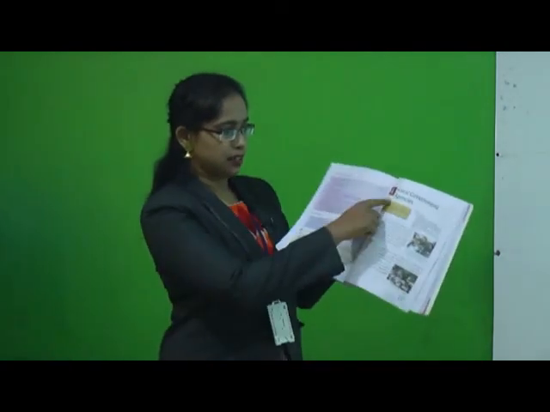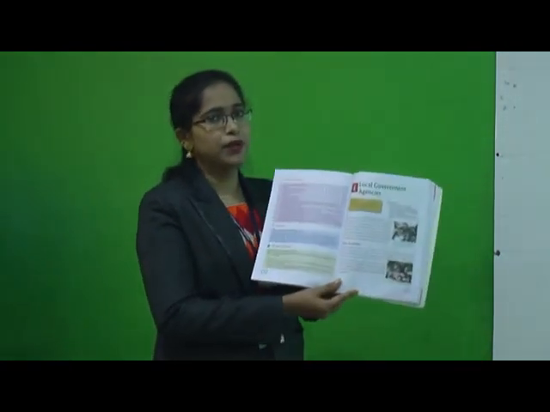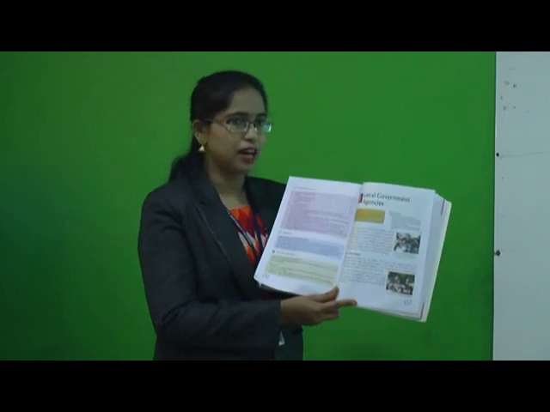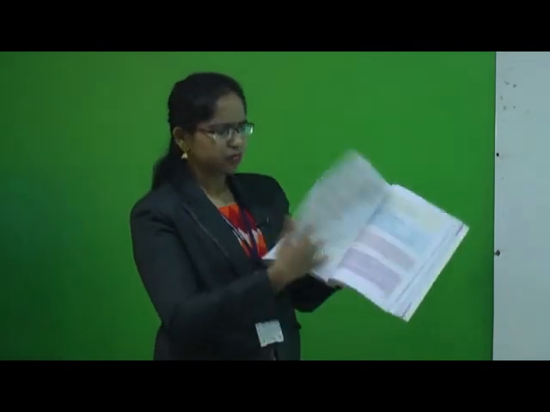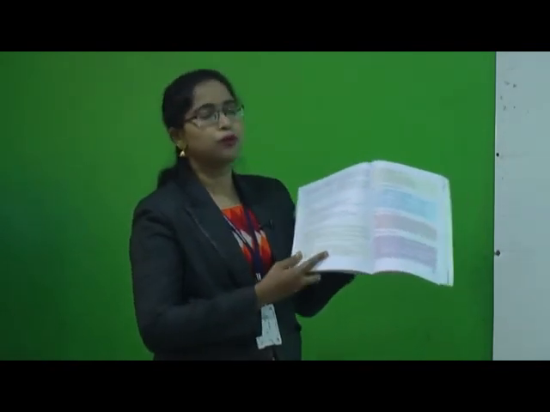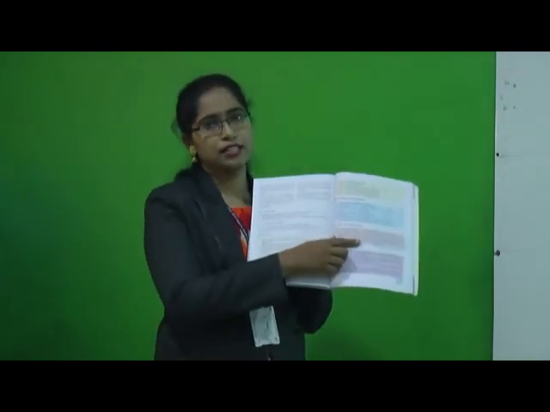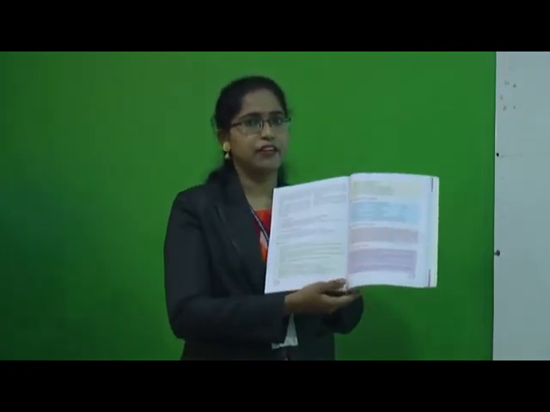Now you are going to open your Canopy textbook, and once again you are going to read the lesson. Once again you are going to read the hard words. And once again you are going to go through the textbook exercise, and the enrichment activity. Okay, understood, children? What have we learned in lesson number 4?